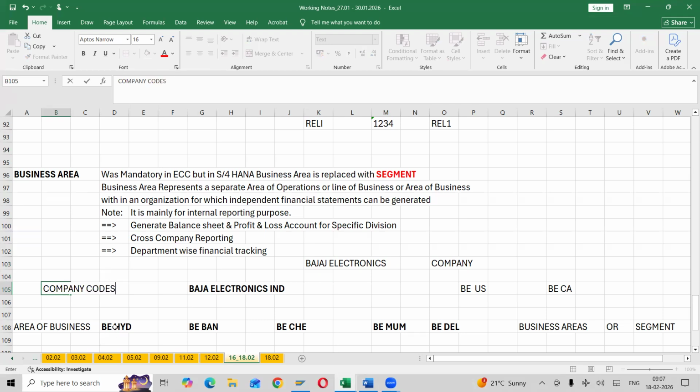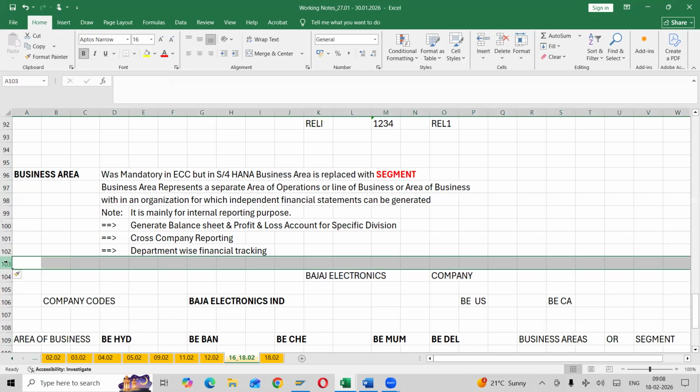And here again I'm having branches. In India I'm having different branches, in US different branches, in Canada different branches. So each branch you can propose as a business area if you are using an ECC environment, or you can propose it as a segment. Clear? So how you are going to drill down, that line of business is important here. We need to understand the customer requirement. Have you got my point?